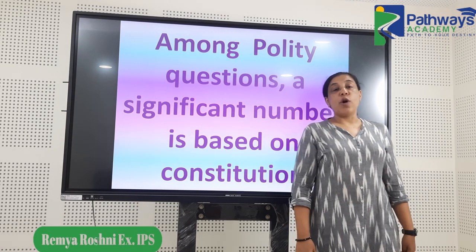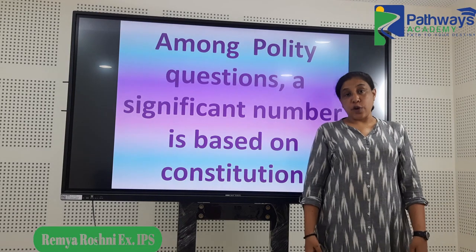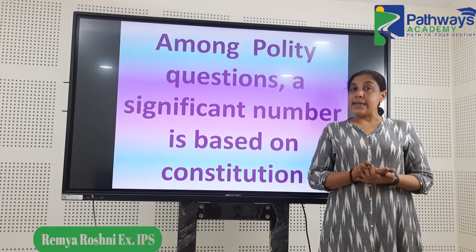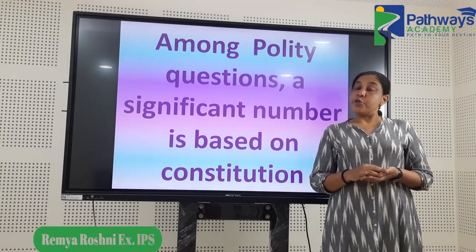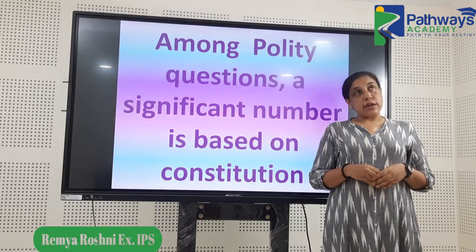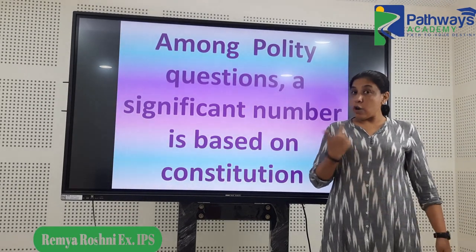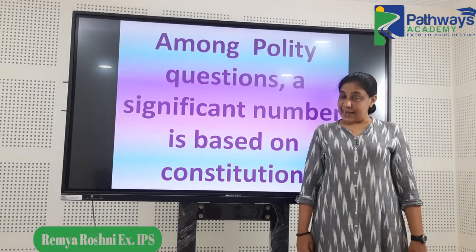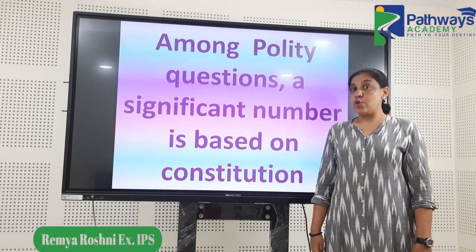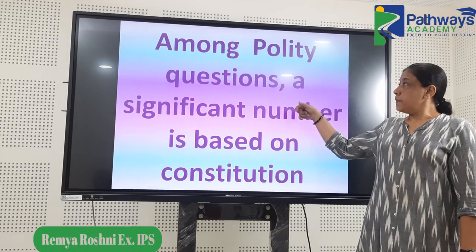Now let me move on to the polity segment. In a major part of your polity questions, you get up to 15 questions from this segment, and the constitution is your most important thing for this. You could stick to a book like Laxmikanth for your polity, and also you should keep track of the latest happenings. But understanding the basics is very important when it comes to questions related to the constitution. So let's see the questions.